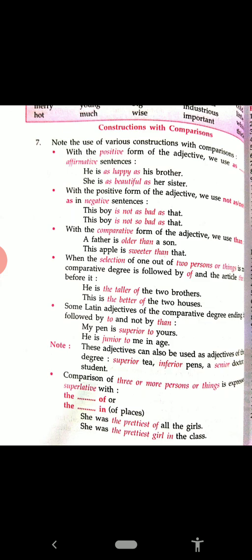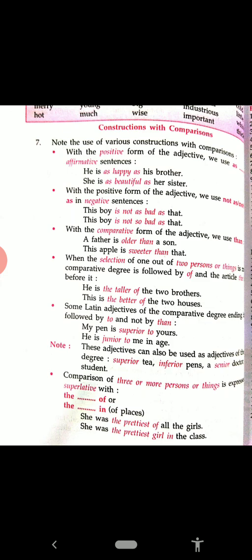So you see on number 7, it is written, with the positive form of the adjective, we use as in affirmative sentences. Affirmative means positive sentences. Just as he is as happy as his brother, means brother and he are the same.